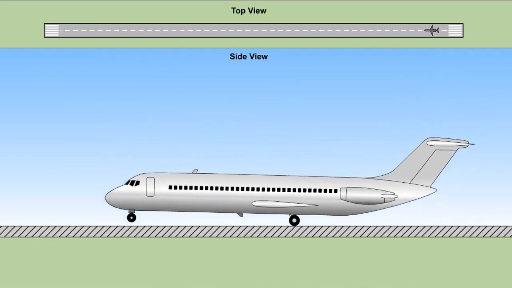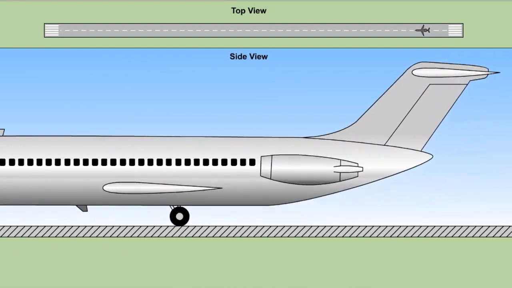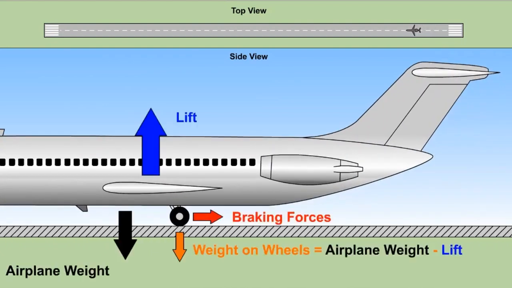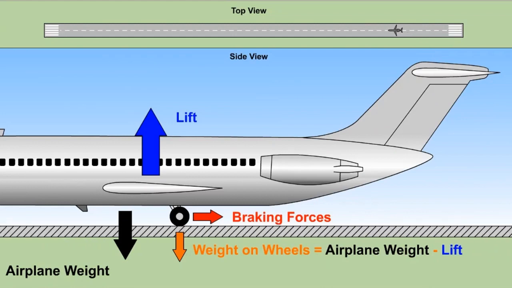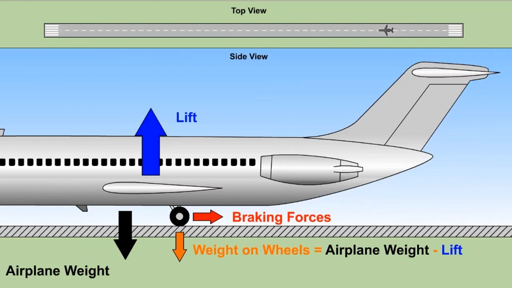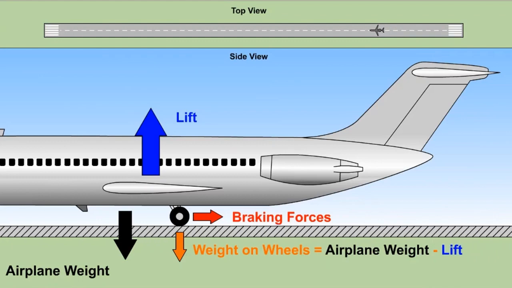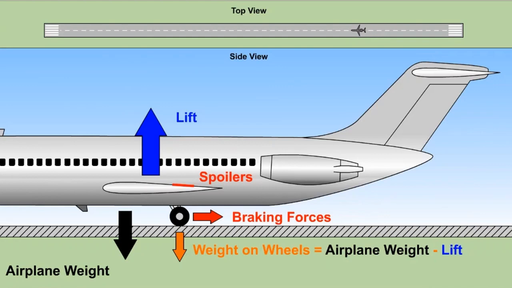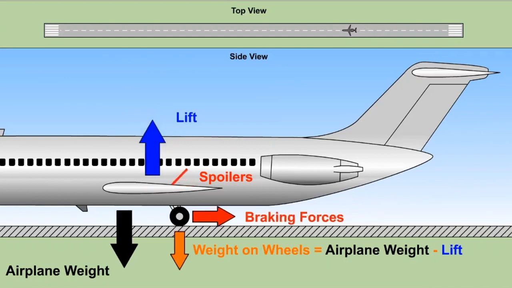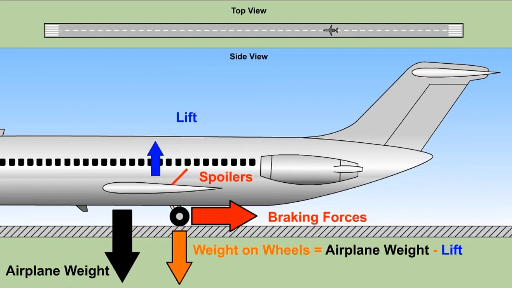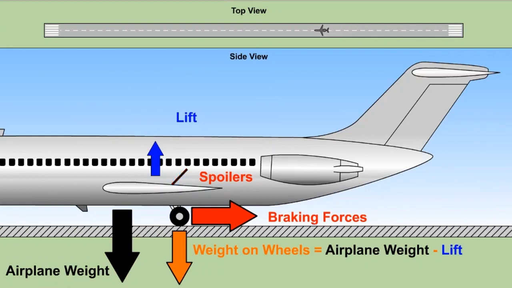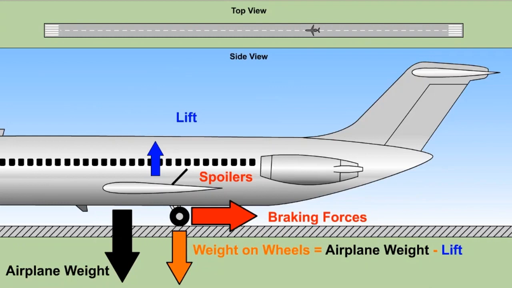As the airplane touches down during a normal landing on a dry runway, the wings still support about 70% of the airplane's weight. With little weight on the main wheels, the brakes are able to produce only a small braking force. Once the ground spoilers are deployed after touchdown, wing lift is reduced such that the wing supports only about 20% of the airplane's weight, allowing the brakes to produce a substantially greater stopping force.